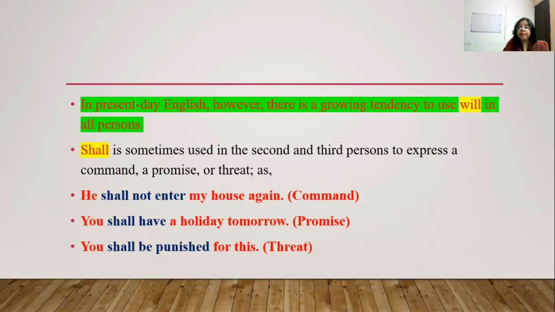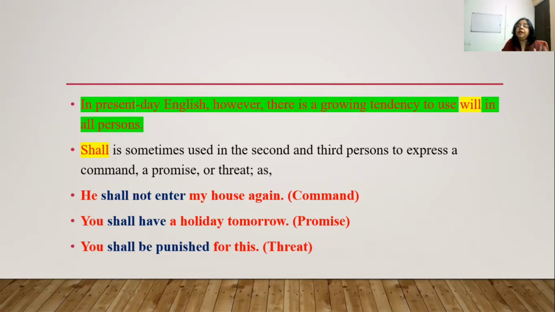For example, he shall not enter my house again. This is a command. You shall have a holiday tomorrow. This is a promise. You shall be punished for this. This is a threat. So basically, I want to say that when we are using will with he, you, they, then it becomes a simple future tense.